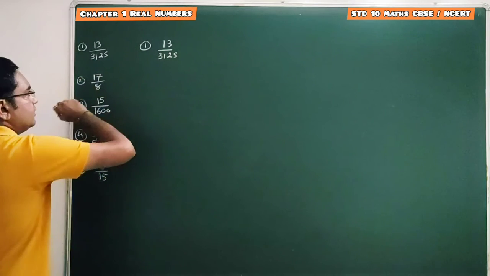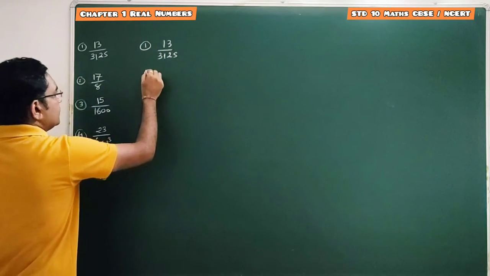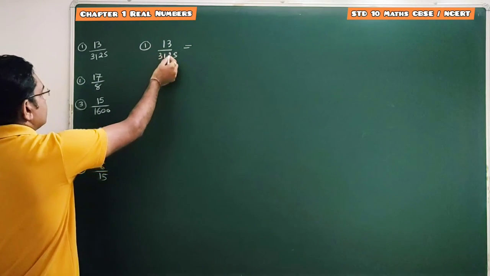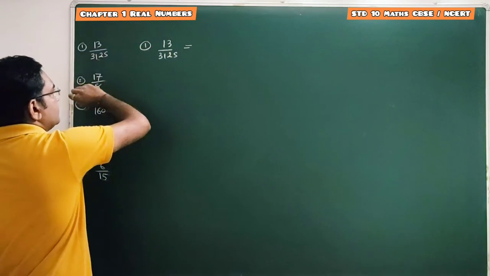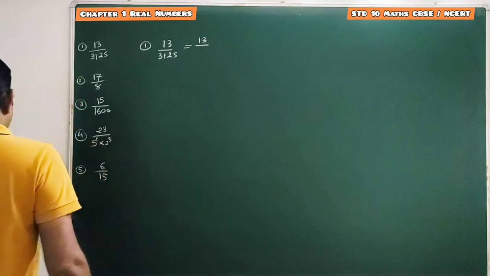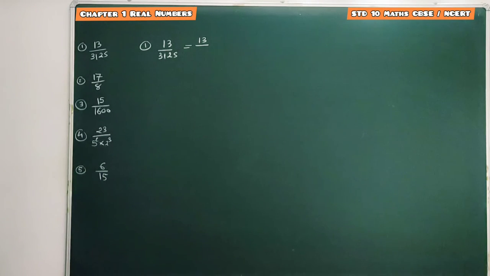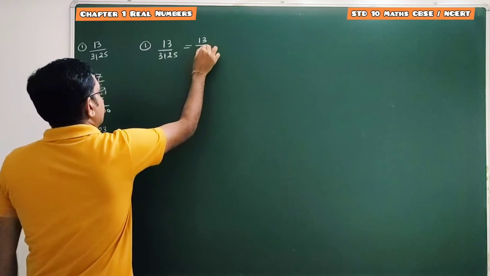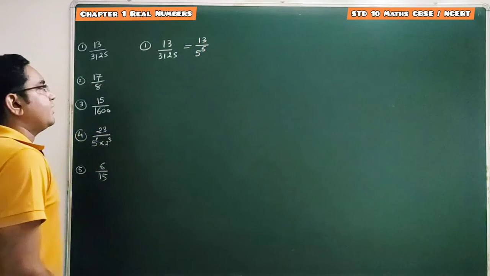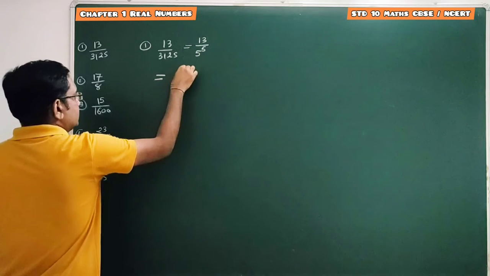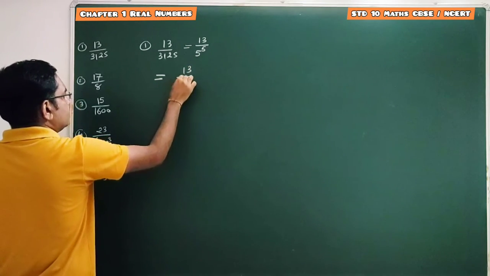Done. So here we have performed the prime factorization of this denominator, and that is equal to, prime factorization derive किया था, that is equal to 13 upon 5 raised to 5. Done. That you have derived. Now we have to find the decimal expansion. So that is 13 upon 5 raised to 5.